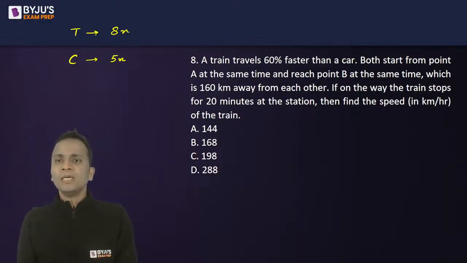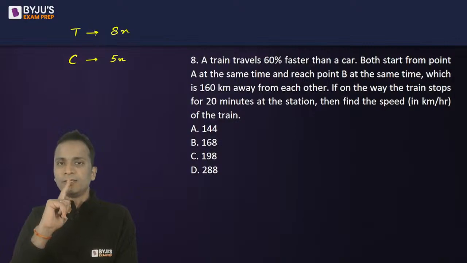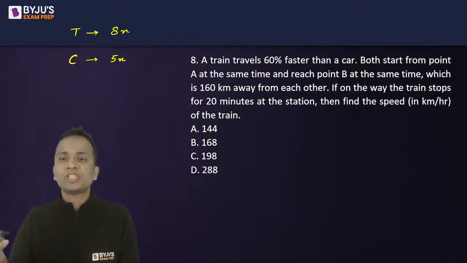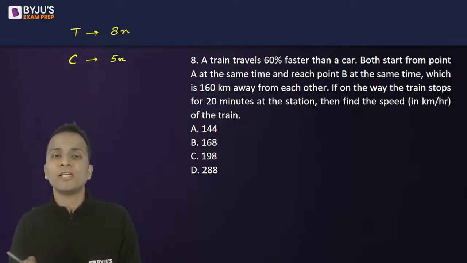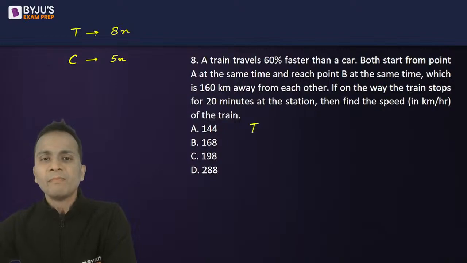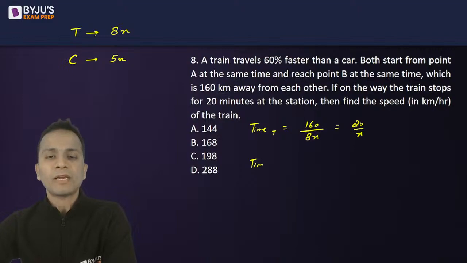Okay. Now they both started from the same point and they reached at the same time. The distance is 160 kilometers. So time taken by train is equal to 160 distance upon speed of train, that is 20 upon x, and time taken by car will be equal to distance upon the speed of car, that is 32 upon x.